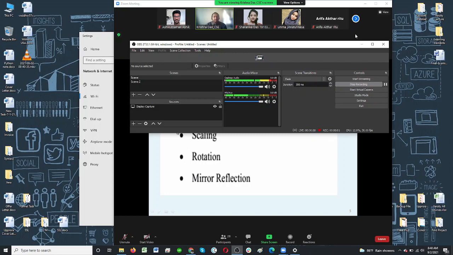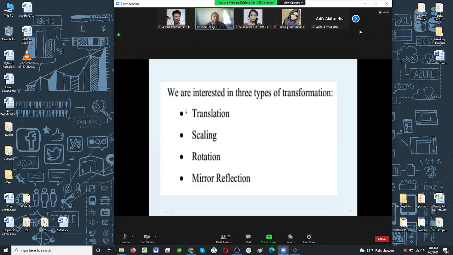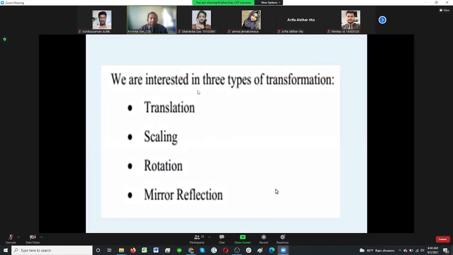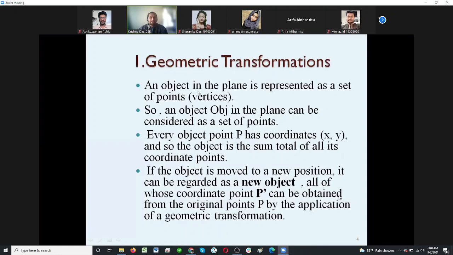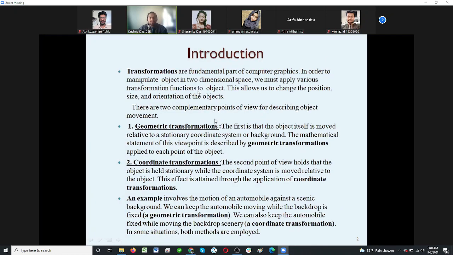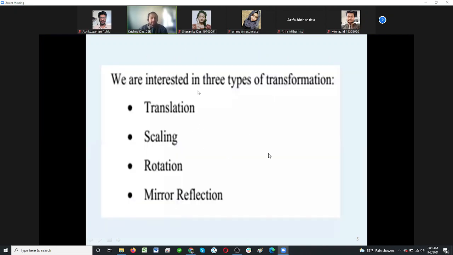How we can apply it, and mathematically especially we'll see it, then we go for the problem solving. So at the very beginning, one of the types will be our discussion, and that type has a classification, or maybe subtypes, and those functions we are going to discuss in detail. So what is transformation, generally to define?